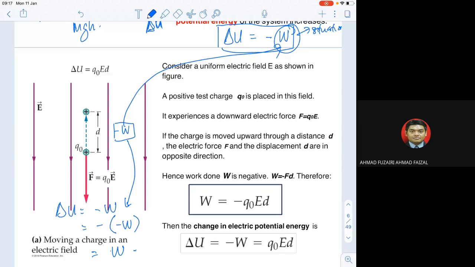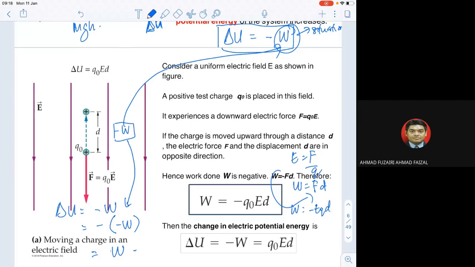So in the end, W equals Fd, and from E equals F over q, then F equals Eq. We bring it in here, then we have W equals negative Eqd.